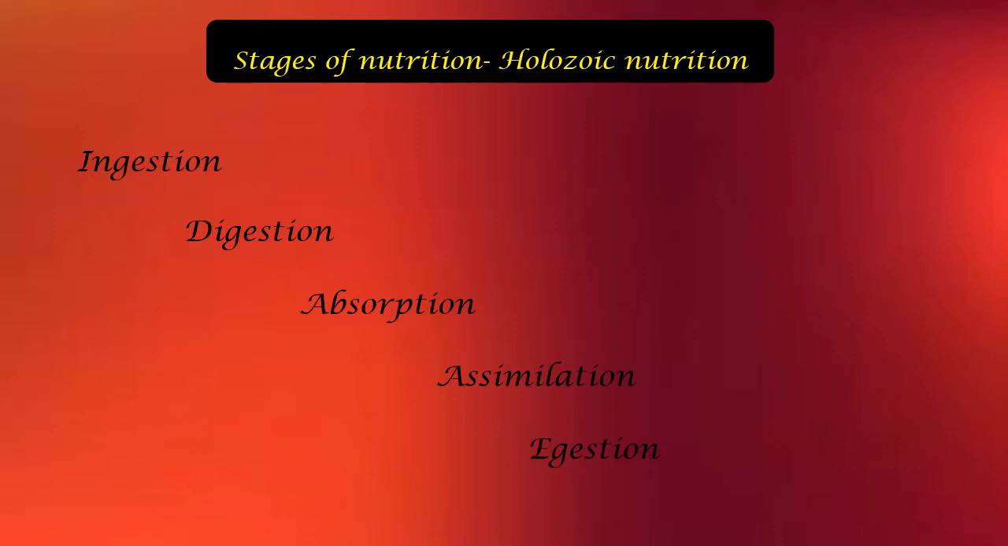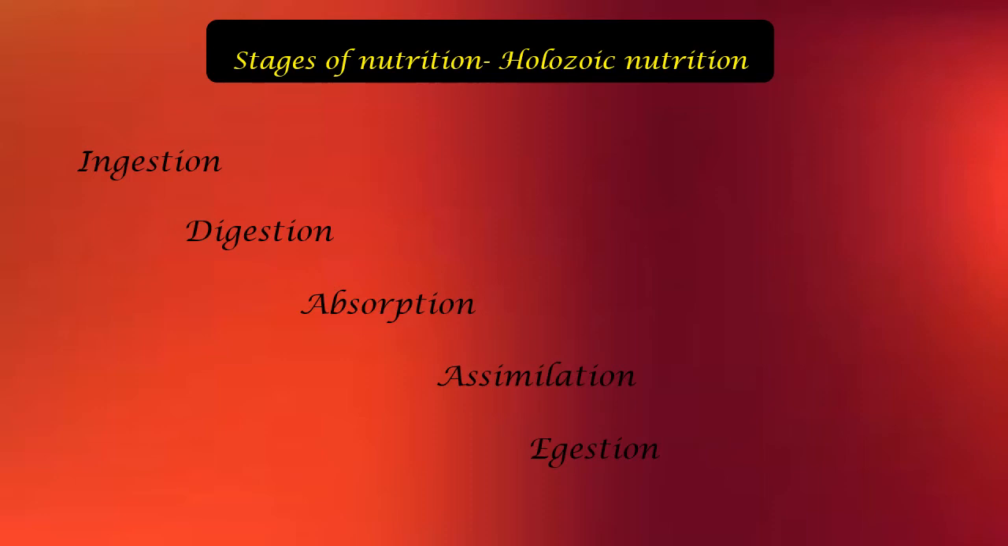Under that, it is a specific zone where we're going to discuss how this nutrition is happening inside the body. It comes under the holozoic mode of nutrition. Here there are five major steps: ingestion, digestion, absorption, assimilation, and egestion. These are the five major steps we're going to discuss in this lesson in detail. This mode of digestion is happening in human beings as well as in certain animals.